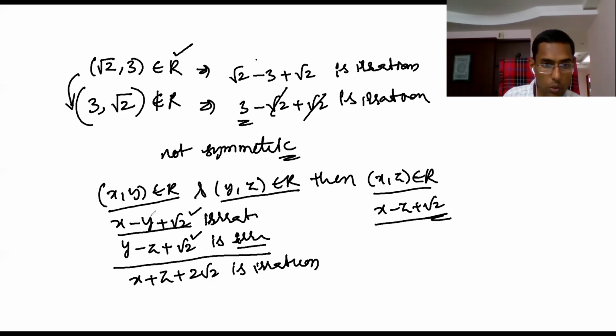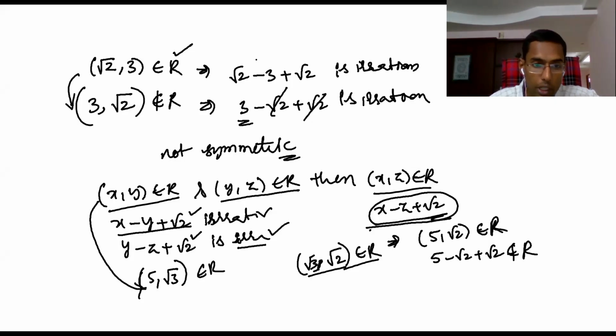Then if I add these two, y gets cancelled, and x minus z plus 2 root 2 is irrational, so yes, you are getting this. But what we have to prove is x minus z plus root 2 is irrational. So whether it is possible or not, you need to check.